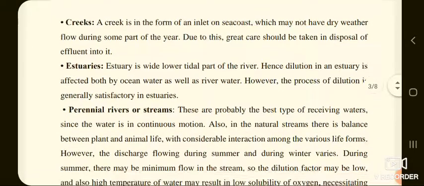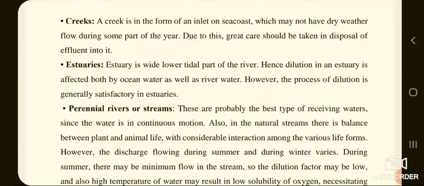Second resource of water where the dilution can be carried out is creeks. A creek is in the form of an inlet on the sea coast, which may not have dry weather flow during some part of the year. Due to this, great care should be taken in disposal of effluent into it.